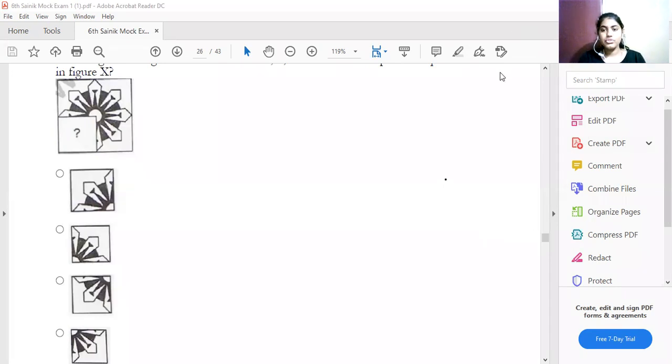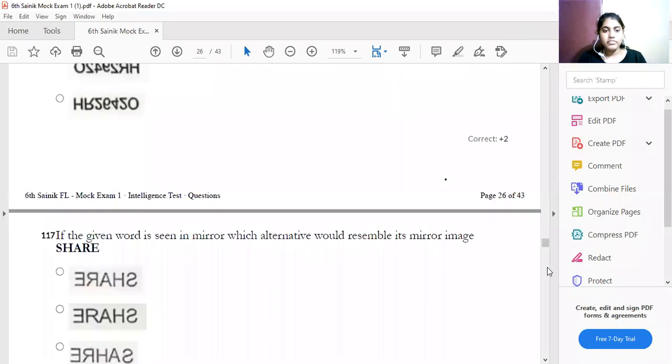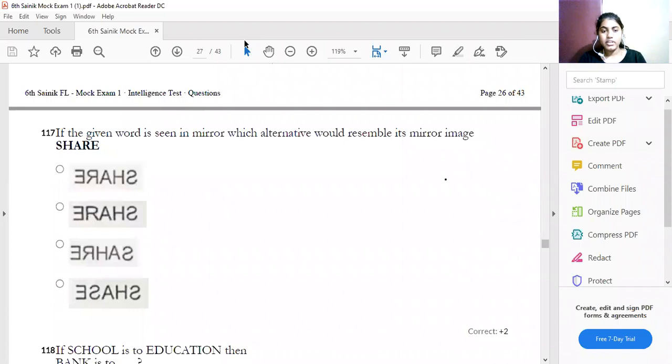And then the next question, let us see the next question now. See, which one is given in the mirror? What is the mirror image of share?